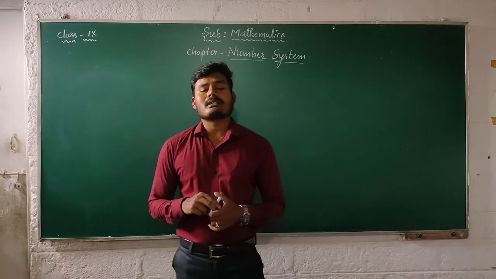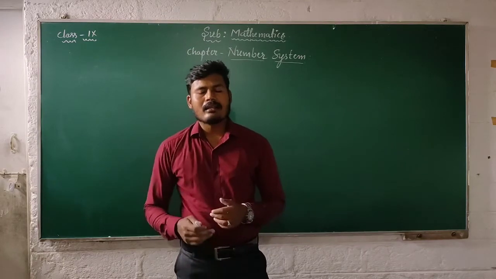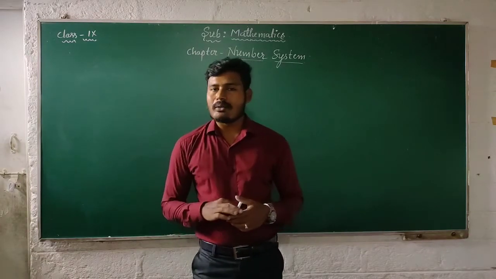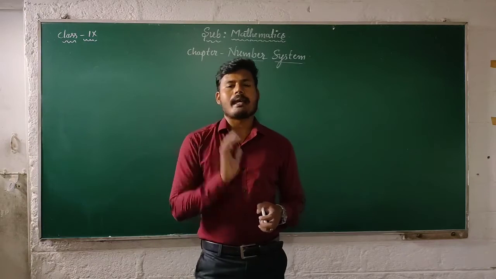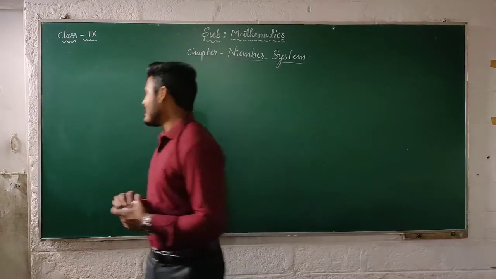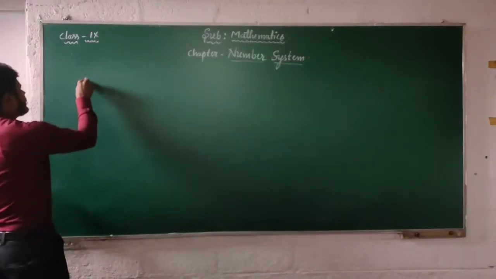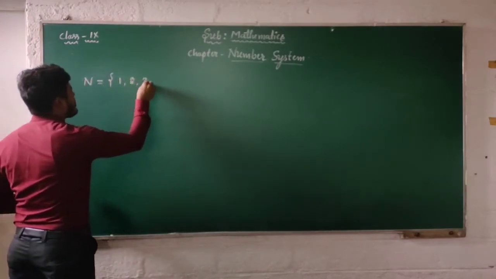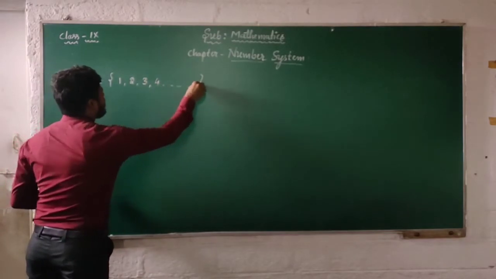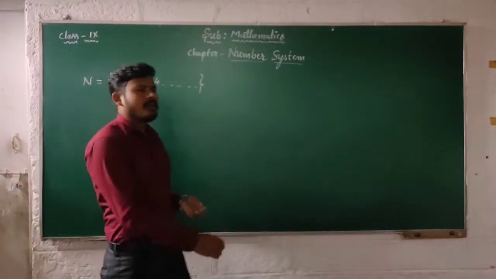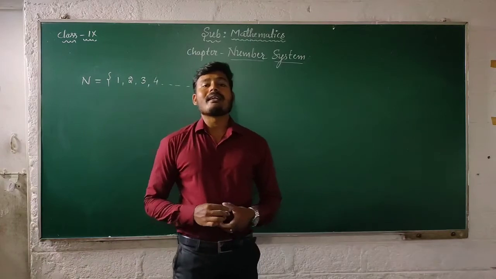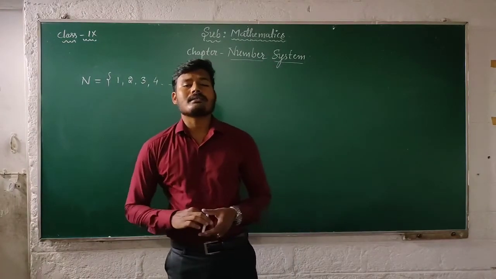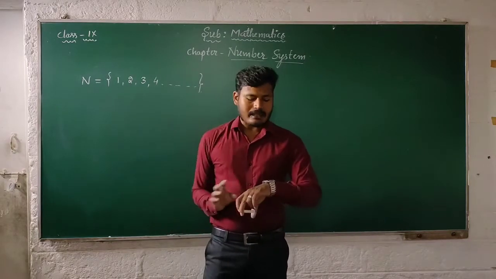Natural numbers are denoted by the capital letter N. The examples for natural numbers are N is equal to 1, 2, 3, 4 and so on. These dots represent that there are infinitely many natural numbers in our number system. So this is natural numbers.